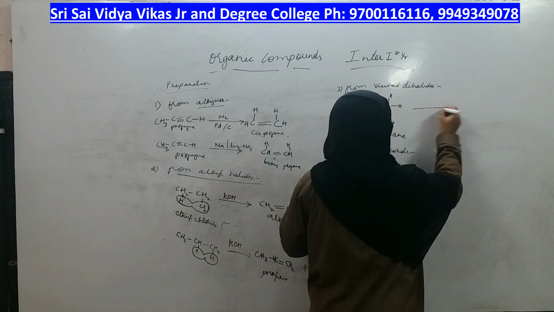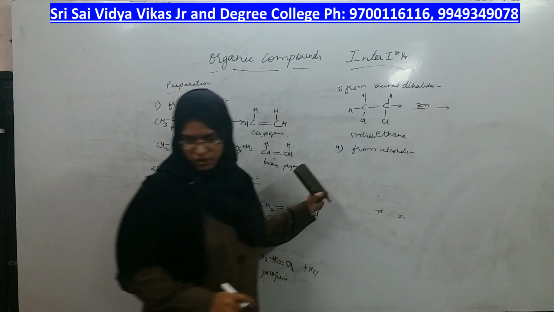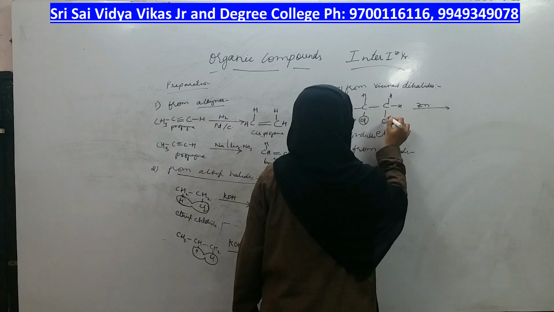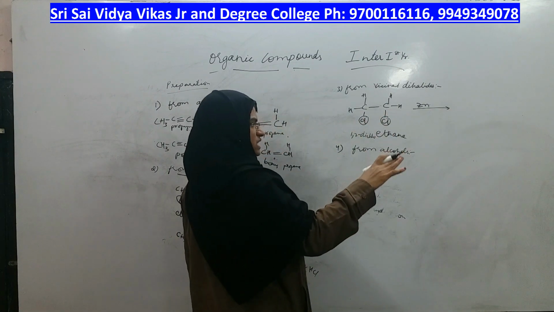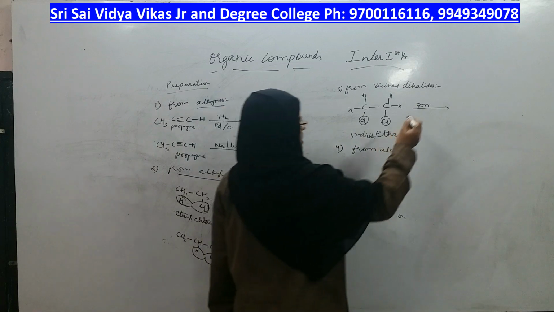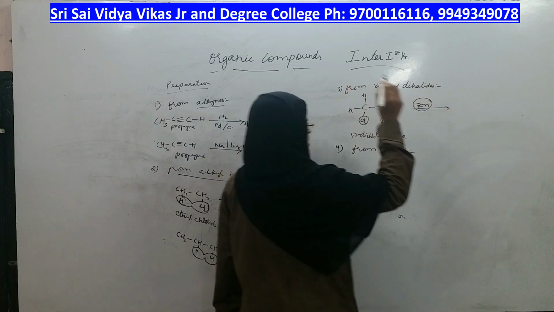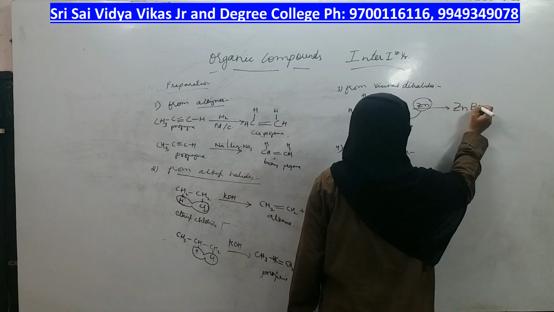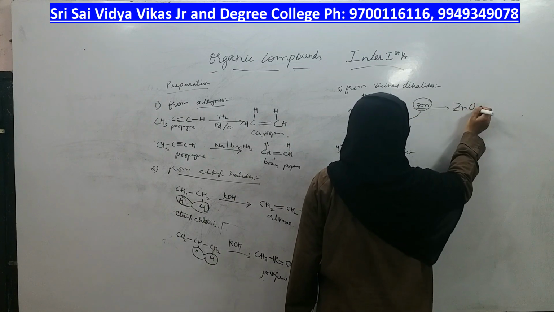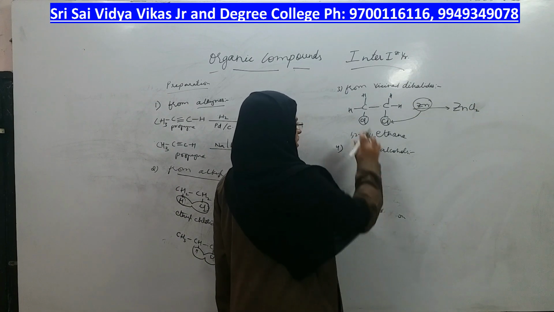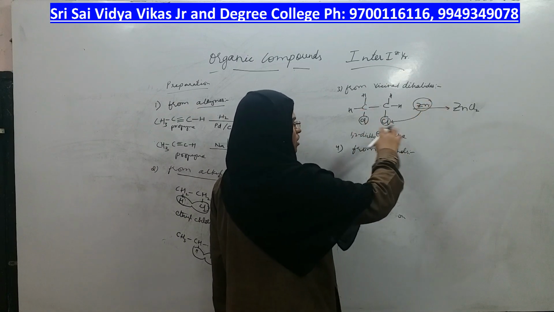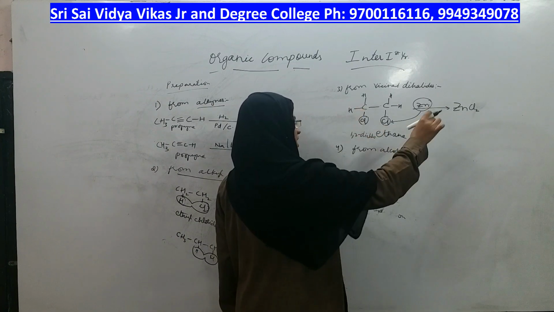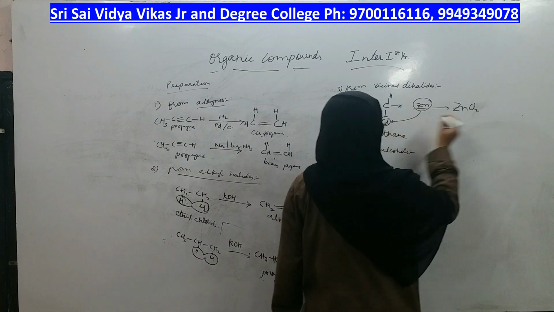in the presence of zinc. In the presence of zinc, it is undergoing elimination by removing these two Cls. Both the Cls are eliminated out from the molecule. What is the reagent here? Reagent is zinc. So zinc will take these two and a small molecule called zinc chloride, ZnCl2, will be eliminated out, right? So halogen molecule is eliminated out from the substrate to give you the product. Therefore this reaction is called dehalogenation reaction. After removing this, what is left?